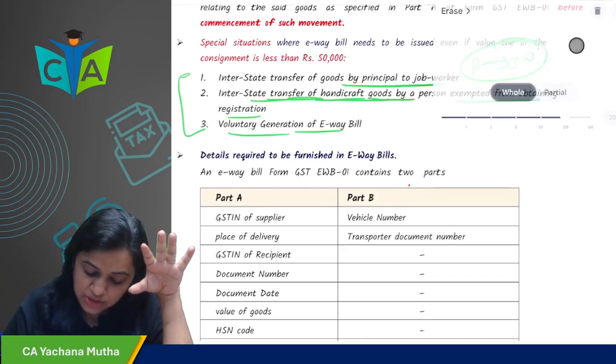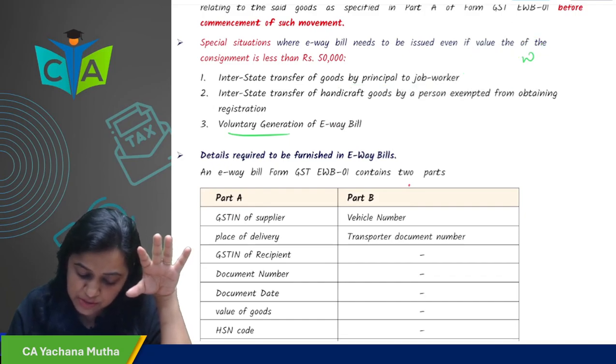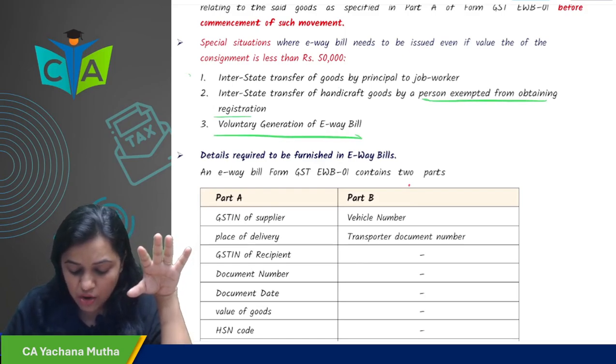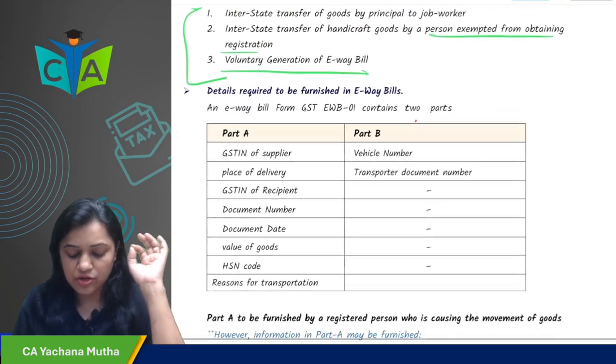What are those three scenarios? Interstate transfer of goods by principal to job worker, then interstate transfer of handicraft goods by a person exempted from obtaining registration, and third is voluntary generation of e-way bill.